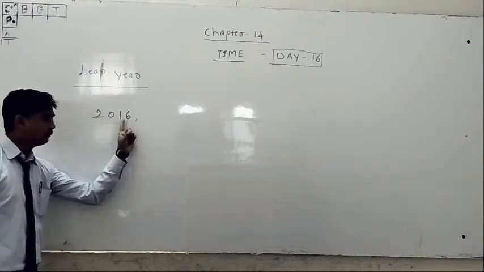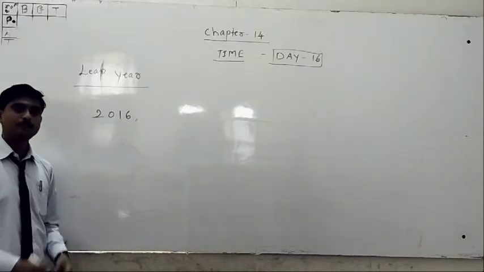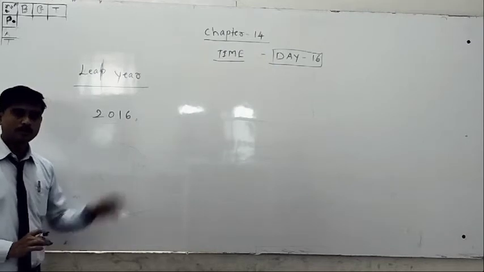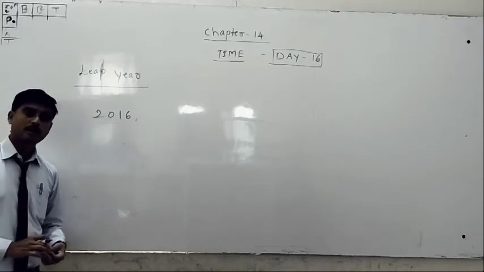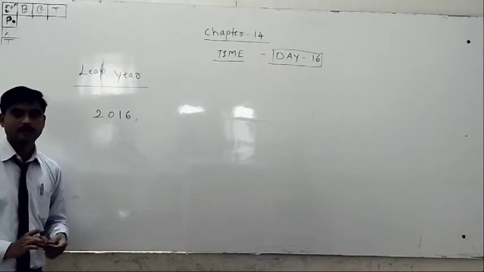Is it a leap year or not? You have to check. Remember, when they give you a year like 2016, they ask you to tell whether it is a leap year or not.